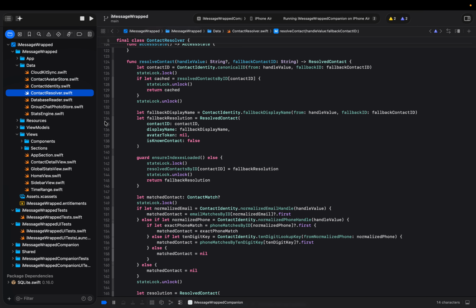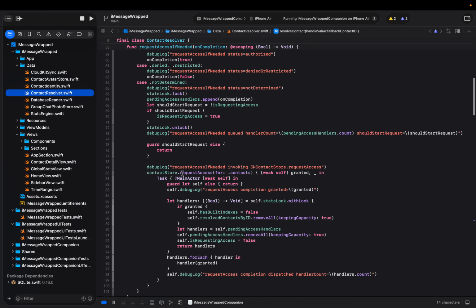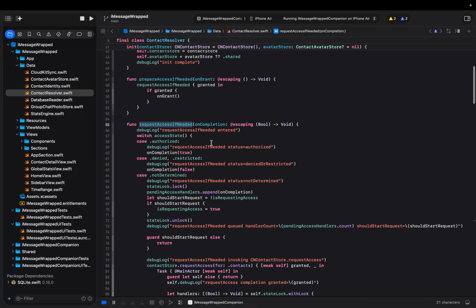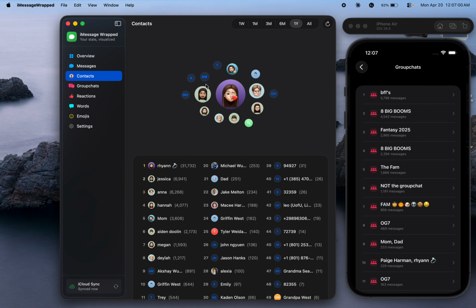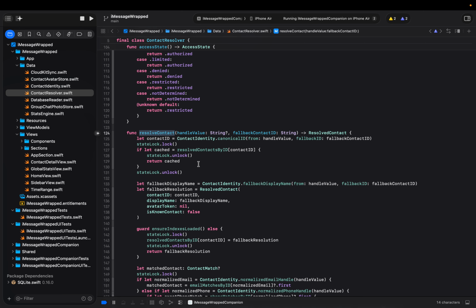Contact resolver was also a good file that I didn't actually know we'd really need to make use of. With the iMessage data, we're never given these contact photos. We have to map it to the Contacts application itself. That involves requesting access to the application and then resolving it. Some contacts we may not have set a photo for, and some contacts we haven't even created a contact for. So it's a fun, tricky solution to that.